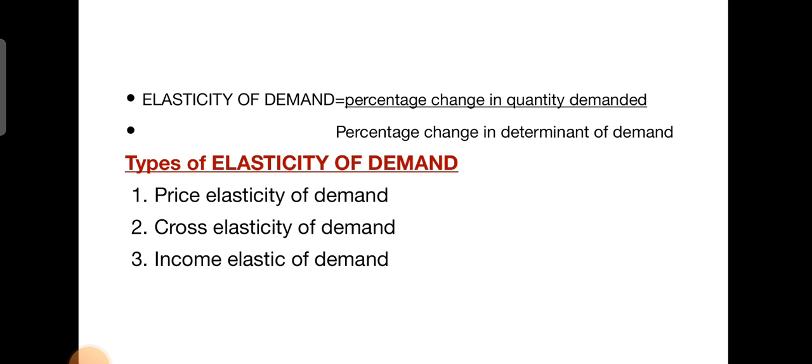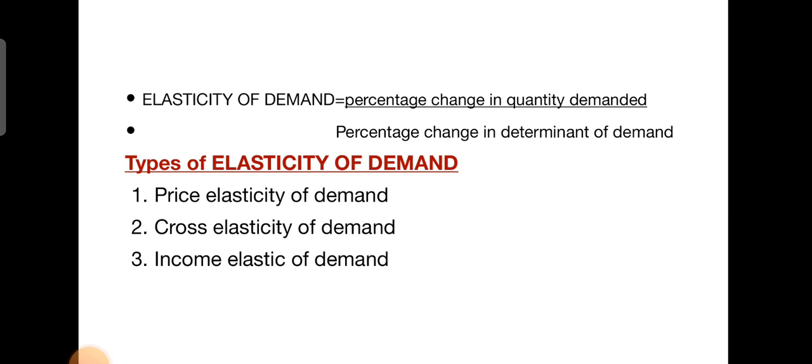In this chapter you are going to study various types of elasticity of demand, like price elasticity of demand, cross elasticity of demand, and income elasticity of demand. The general formula of elasticity of demand is percentage change in quantity demanded divided by the percentage change in the determinant of demand. For price elasticity of demand, the formula becomes percentage change in quantity demanded of commodity X divided by percentage change in price of that commodity X.